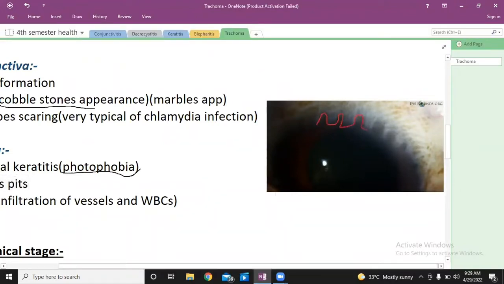You can also expect to see scarring on the conjunctiva whenever new tissue starts to build up, to grow, to develop. You can expect scarring of the conjunctiva. Whenever you see star-shaped scarring, you can expect that it has happened from chlamydia infection. Okay, these are the signs and symptoms which occur in the conjunctiva.